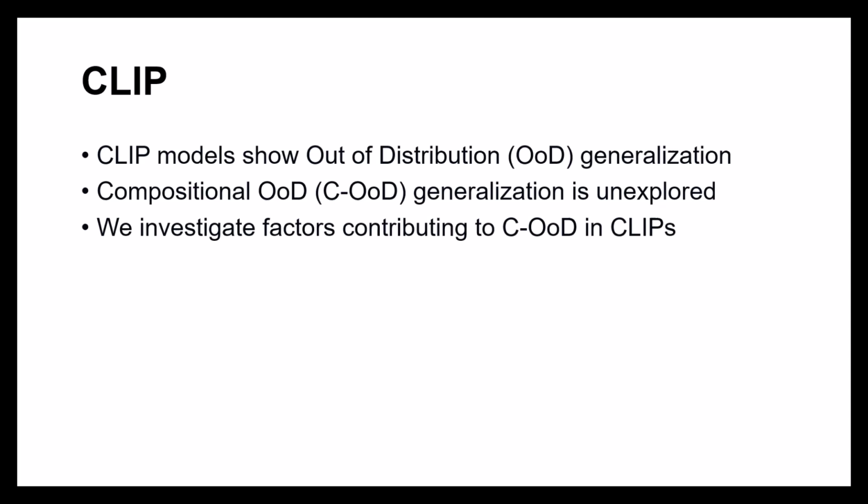Despite its success in handling out-of-distribution cases, compositional generalization, the ability to handle new combinations of known concepts, remains a challenge. Our work addressed this by evaluating CLIP's performance in the scenario of combinations of objects and attributes using our ImageNet-AO dataset, which I will discuss next.